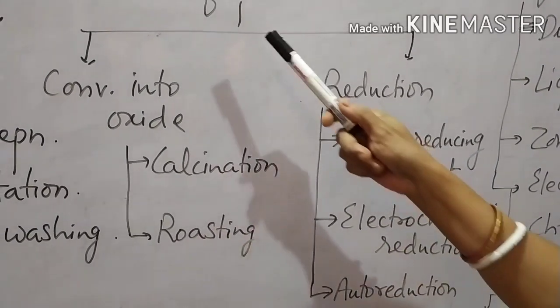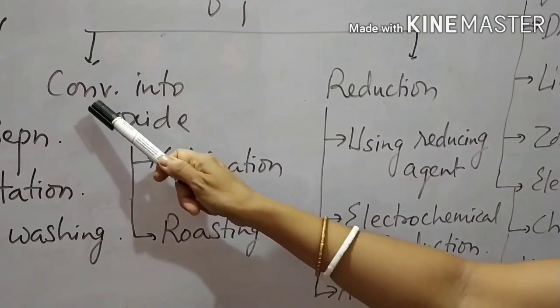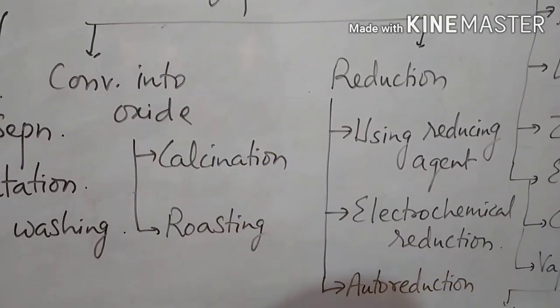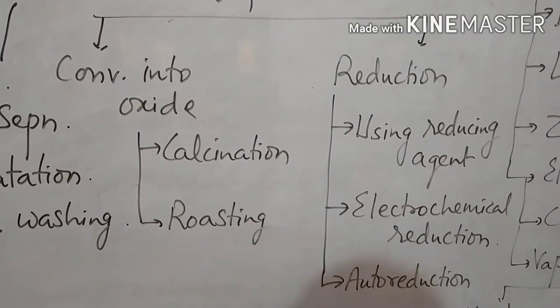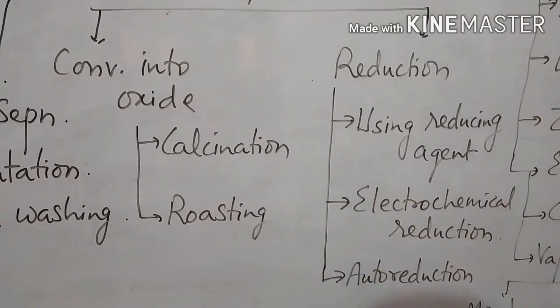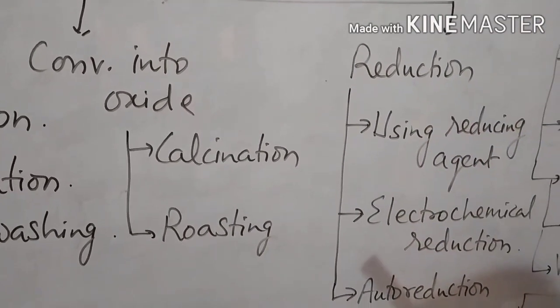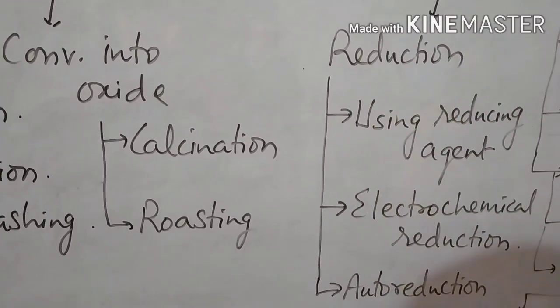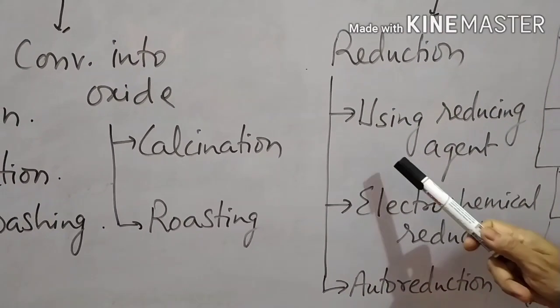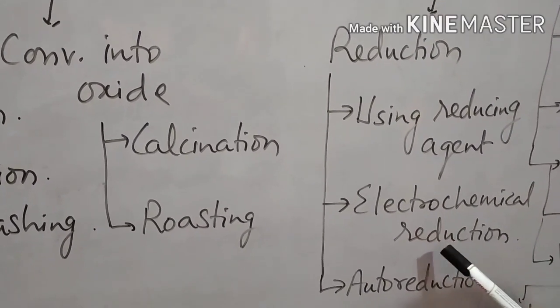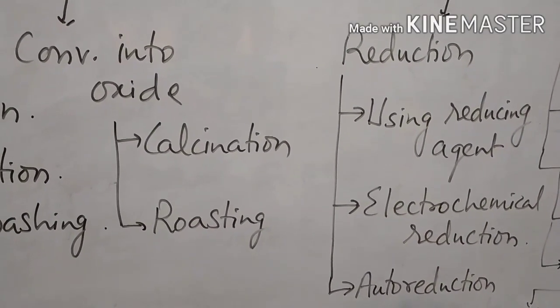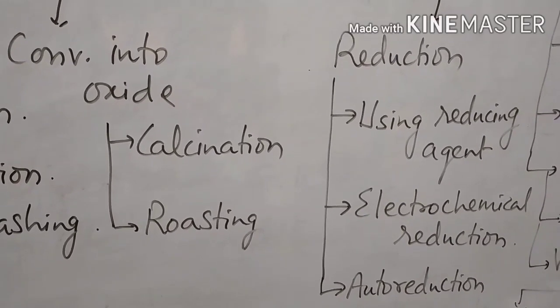Therefore, first the ore is converted into oxide, either by calcination or by roasting. Once the oxide form is obtained, it is reduced. The reduction can be done by using a reducing agent, by electrochemical reduction, or by auto reduction.